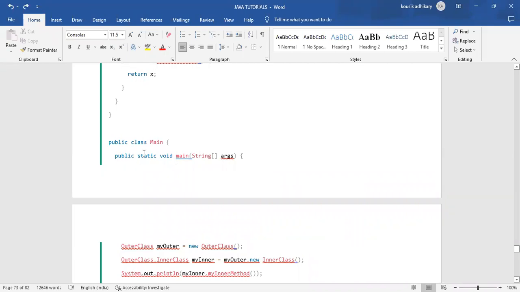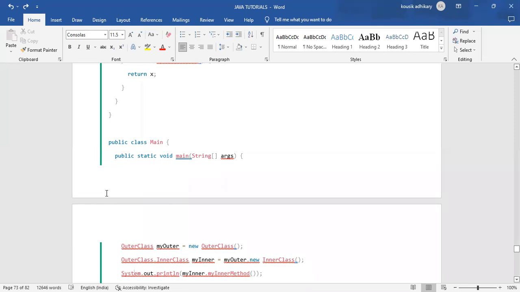With that class we have mentioned public static void main. And how will Java identify, since many classes are available, which class is the main class? By having that method, public static void main string args, the class having that main method will become the actual main class. And within that main class we want to access the outer class and the inner class.